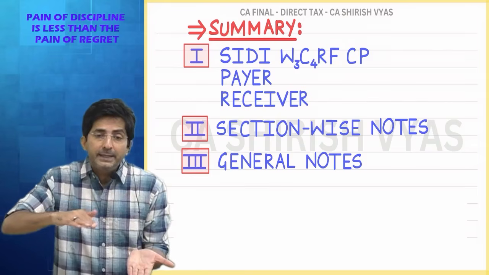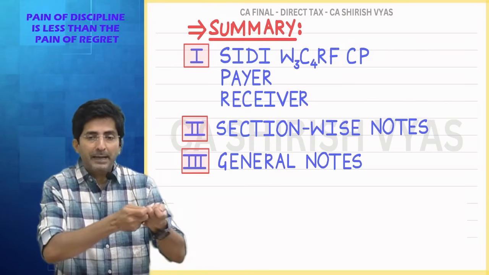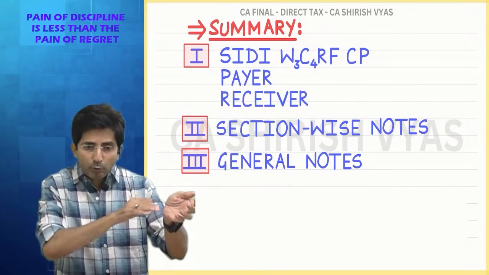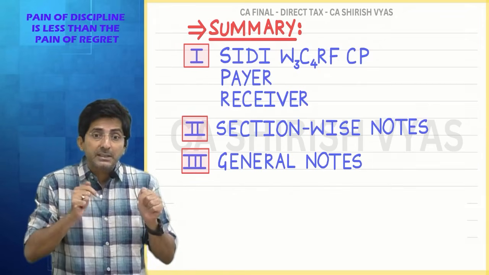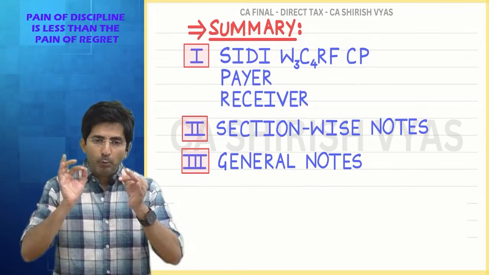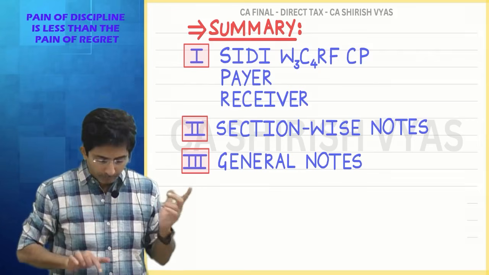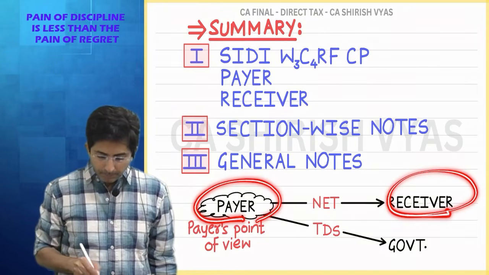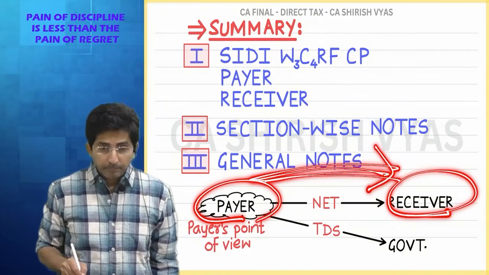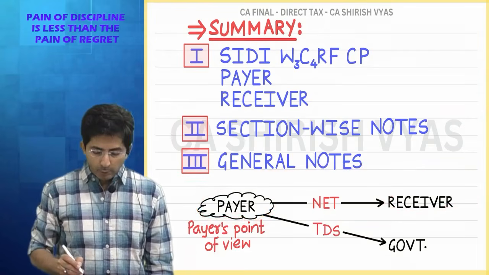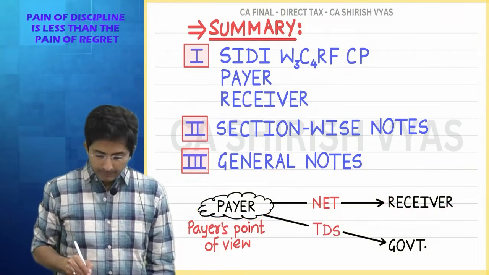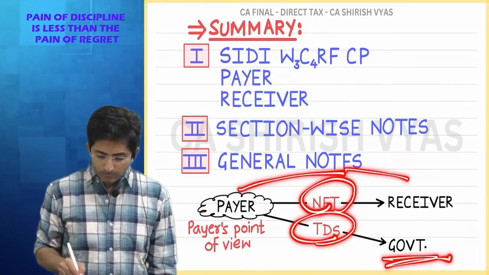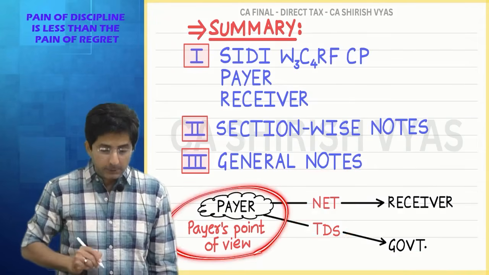Because who has to deduct TDS? The one who makes the payment. Like for example, these classes I have taken on rent, when I make the rent payment, I have to deduct the TDS. So it is the payer's responsibility. So that's why every provision you have to think from payer's point of view. See, I have drawn one thing here. Look, there are two parties, payer and receiver. Payer will hand over the income to the receiver, but not the full income, only the net amount. TDS will be deducted and paid to the government, and net amount payer will hand over to the receiver. Okay, and think from payer's point of view.